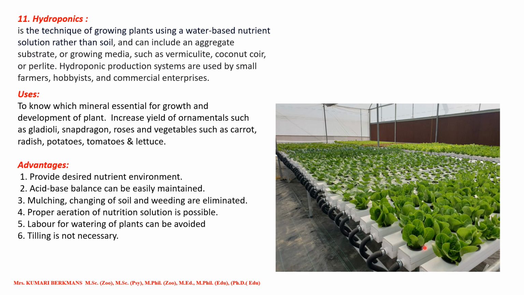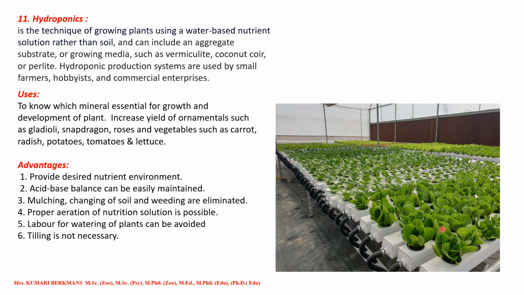Nutrient solution will be given to the plants. For example, if this is a lettuce, what is required for the lettuce to grow in a healthy way will be found out early, and all the nutrients required for this growth will be in the solution. So these plants grow very healthy, and the harvest is very nice. This type of hydroponics requires very less land, and there is no tilling, no weeding. So very easily we can grow this if you plant in a proper way.